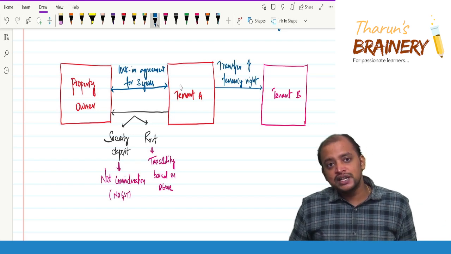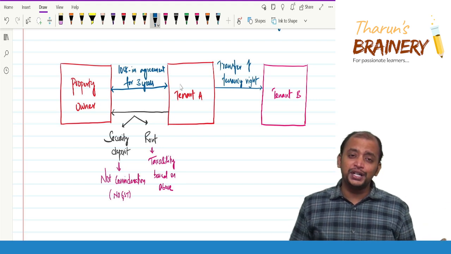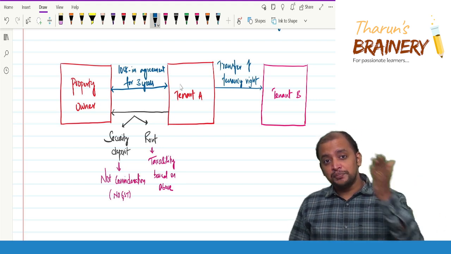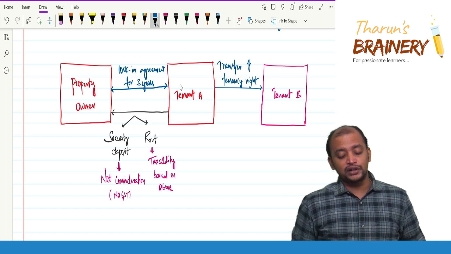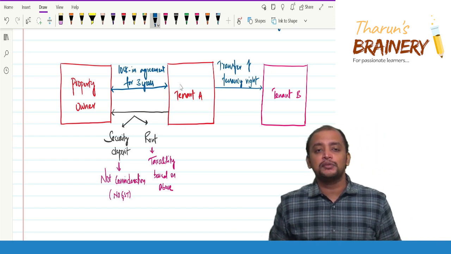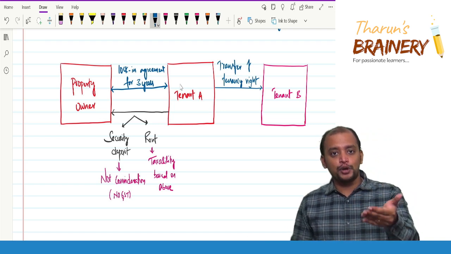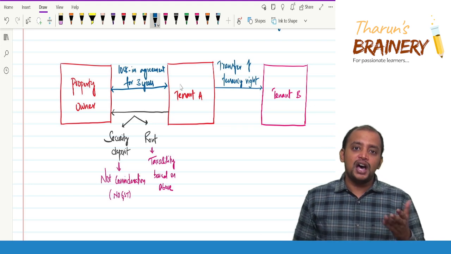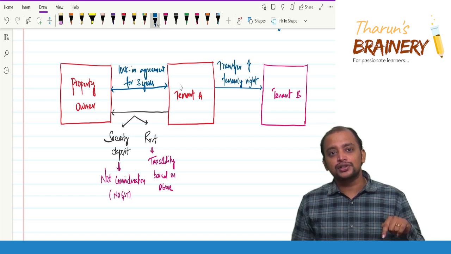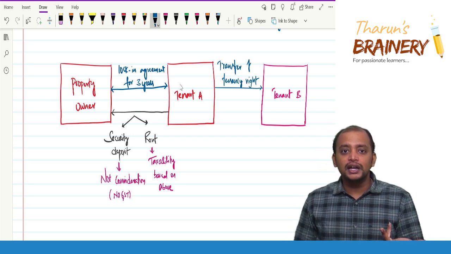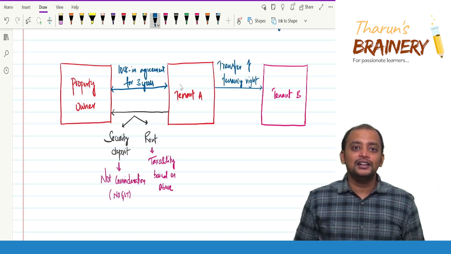Another advantage to tenant B is that tenant A would have entered into contract with the landowner, property owner, at say some rent. Now tenant B is also required to pay the same rent. But generally when tenant B separately enters into contract with the property owner, he will not keep the same rent. I don't know whether you have experienced this. So generally when you go to some properties, even residential properties, if you ask how much is the rent, the owner will say last tenant gave 15,000, you give 17,000. Why yaar? Last tenant gave 15,000, so why should I give 17,000? But that's how they will ask. They will do the relative.